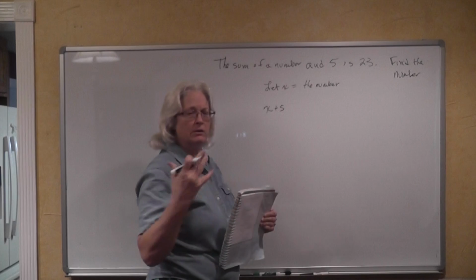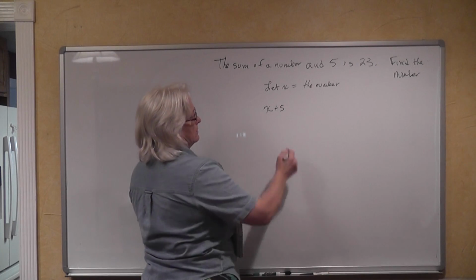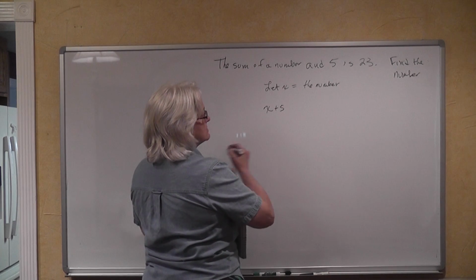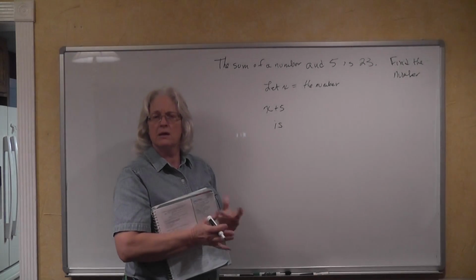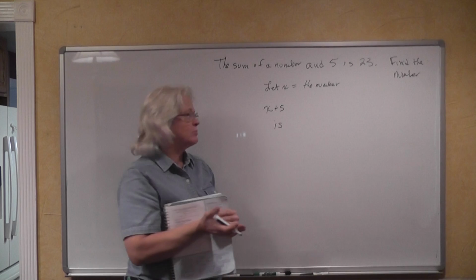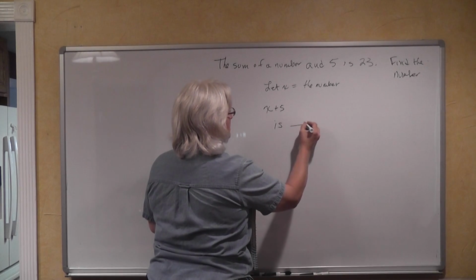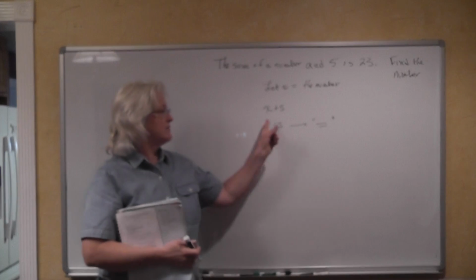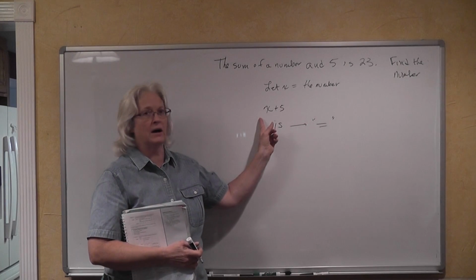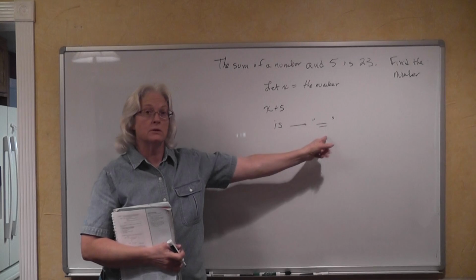And they're just jotting down some thoughts here. Okay, what is it? What does is mean? We just said that is represents an equal sign. So that's going to be our equal sign. So we're going to have the sum of a number and 5 is 23.